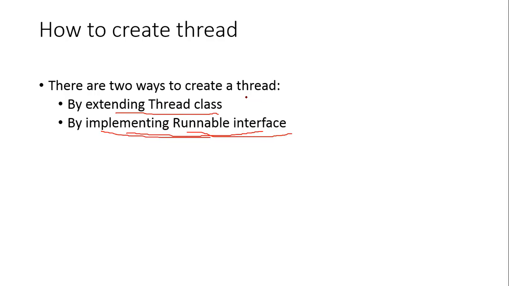So the ways to create a thread are by extending the Thread class or by implementing the Runnable interface.